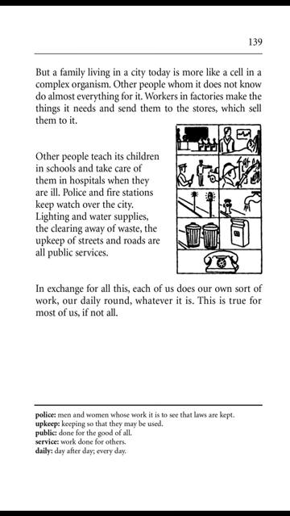Police and fire stations keep watch over the city. Lighting and water supplies, the clearing away of waste, the upkeep of streets and roads, are all public services. In exchange for all this, each of us does our own sort of work, our daily round, whatever it is. This is true for most of us, if not all.